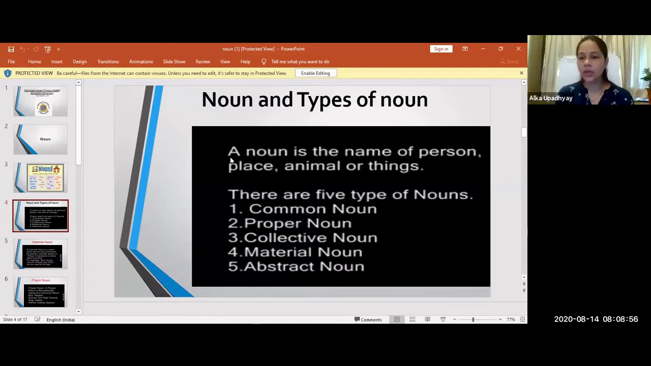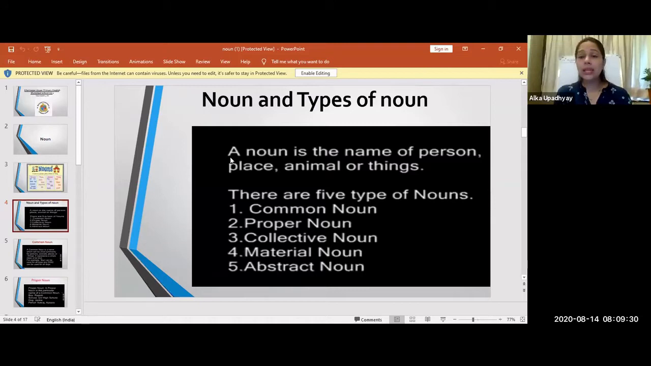Very good. Continue. There are five types of nouns: the common noun, the proper noun, the collective noun, the material noun, and the abstract noun. So today we are going to see what are these 5 types and how we can identify these different types of noun. Rashi, you can mute yourself.